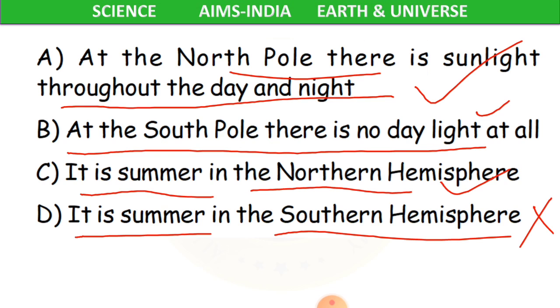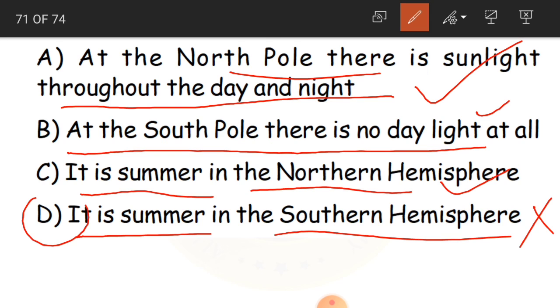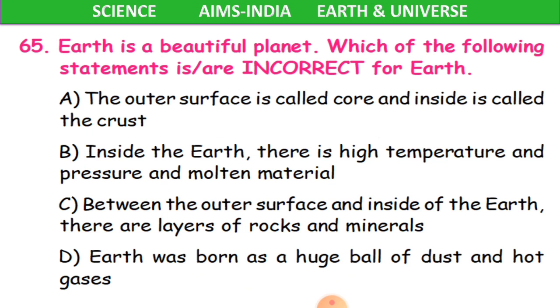Clear children? Now we'll move on to the next question. 65th question. Earth is a beautiful planet. Which of the following statements is or are incorrect for earth? Okay, so we have got some statements on earth children. Which statement is not correct for earth? That we have to identify.